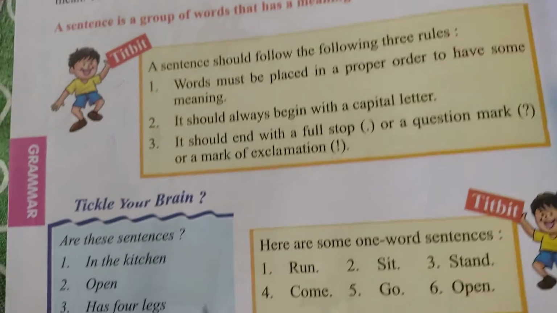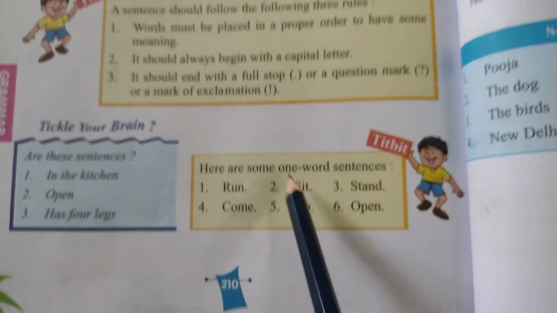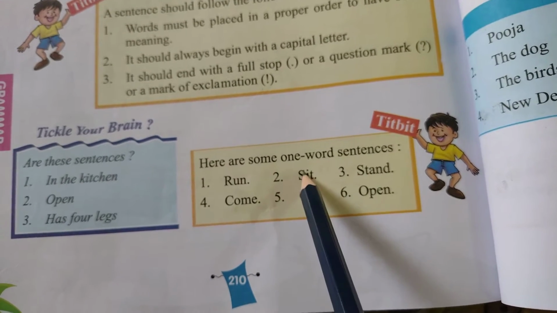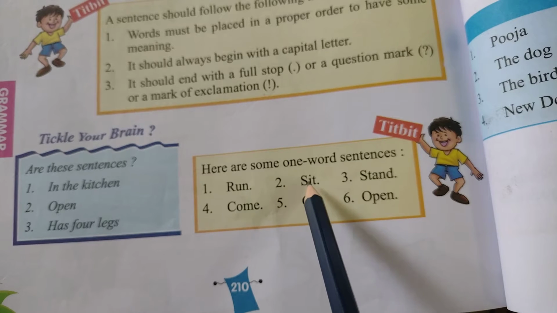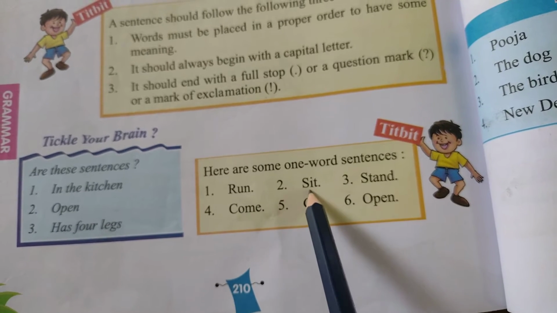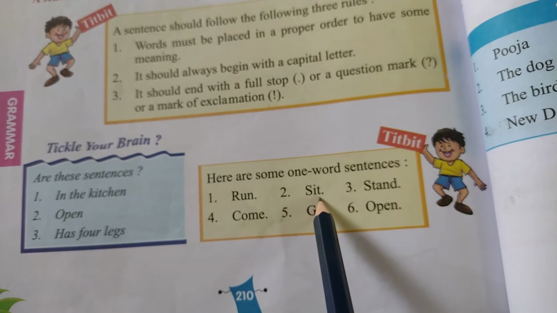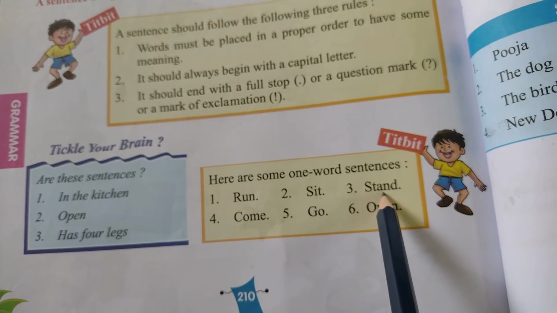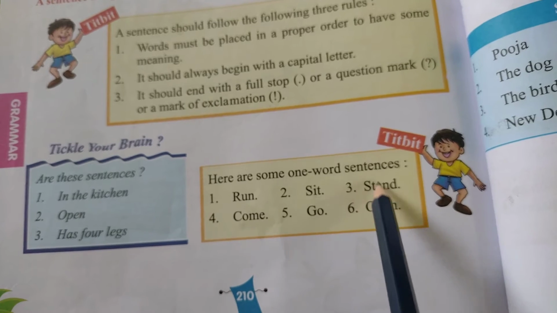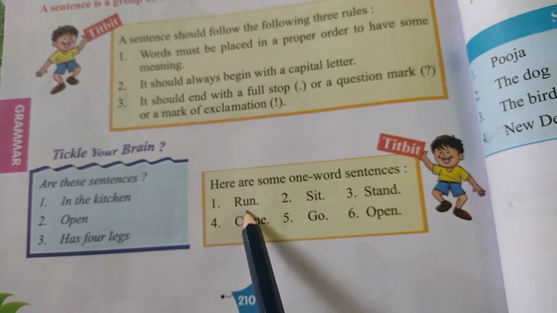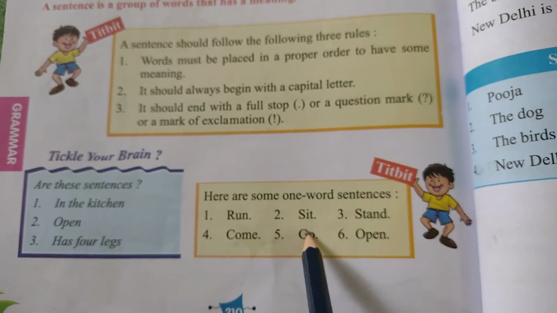Okay. Now see here. Here are some one word sentences. Though they are called one word, these are sentences which give the complete meaning. See here. Run. That means you have to run. Sit. That means come and sit. Stand. Get up. That means you have to stand up. Come, go, open. These are called one word sentences.